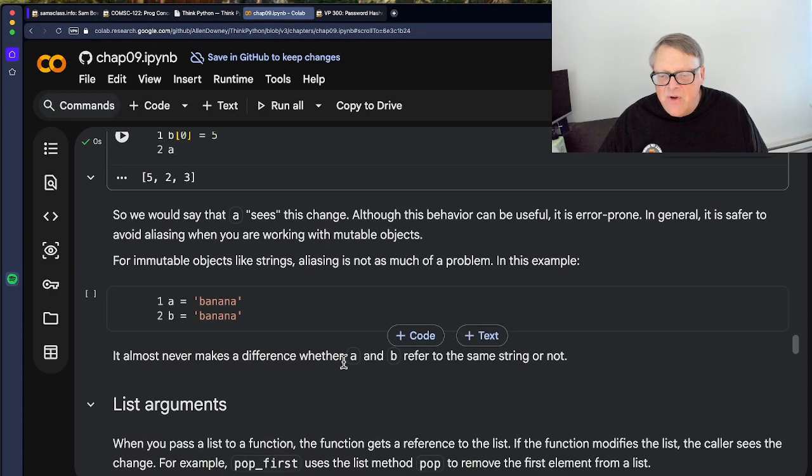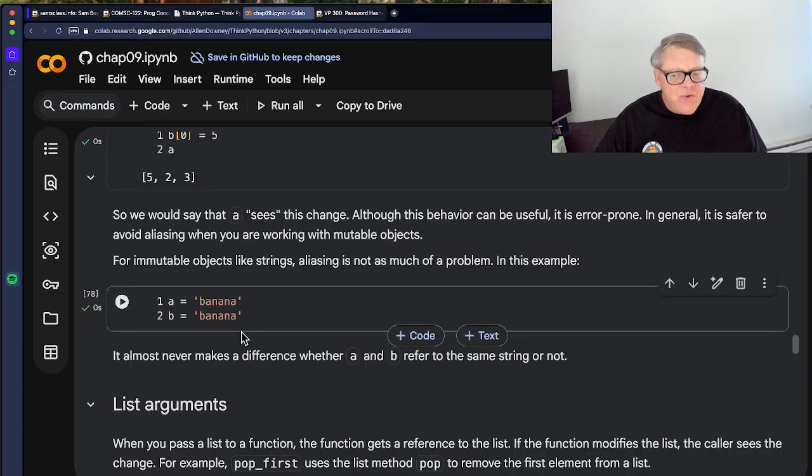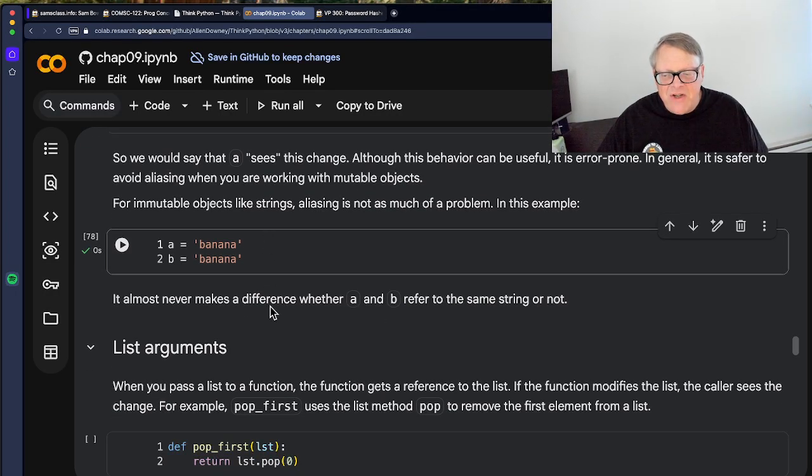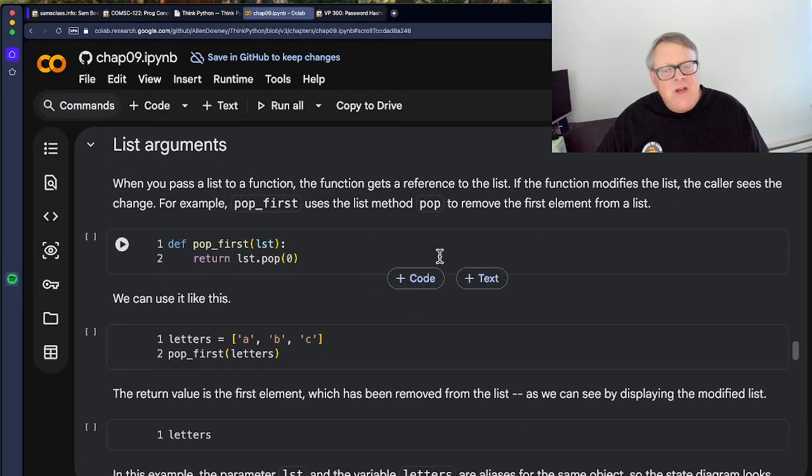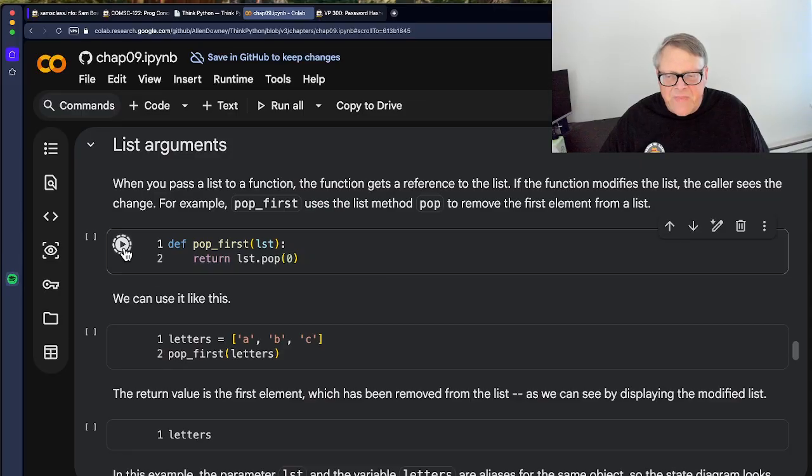So that's very rude. For immutable objects, it's not that much of a problem, because you can't change a string anyway. Since you can't change it, it doesn't really matter that these are both pointing to the same object instead of two copies of the same object. All right, when you pass a list to a function, it gets a reference to the list, and this means if the function modifies the list, it changes it in the caller too. This is also true of C. It's a thing to know. So here's pop first. This will pop the first element off the list.